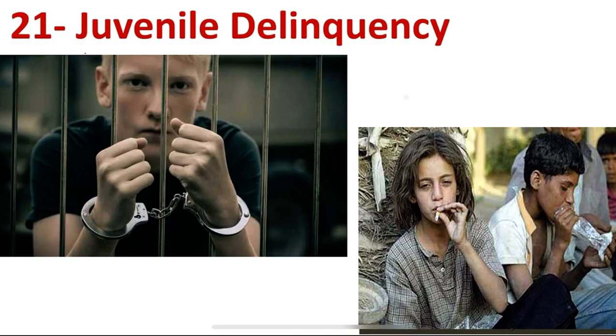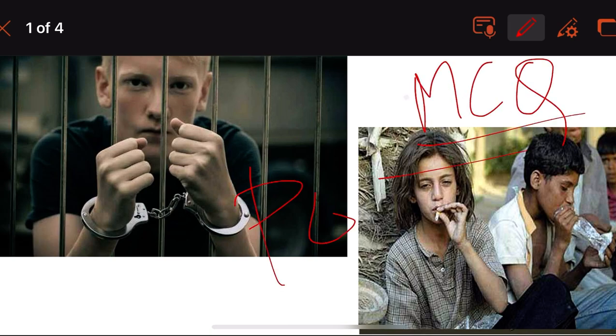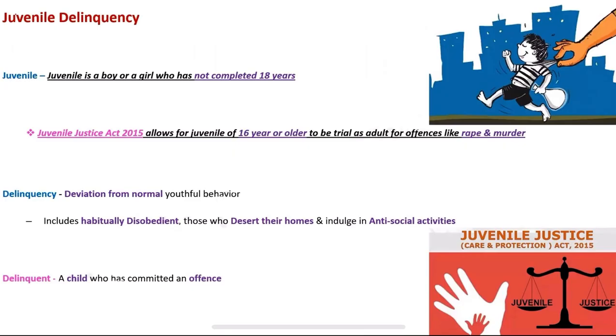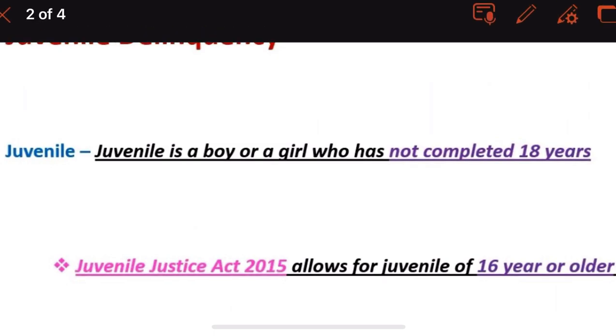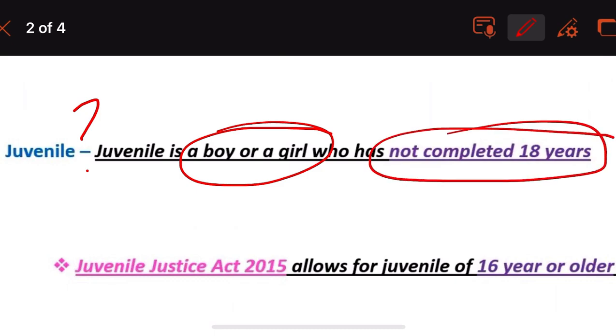Now, let us see the MCQ questions. Very important topic from the point of view of MCQs in the NEET PG examination, entrance exams. Let us see what are the MCQs which have come. So, who is a juvenile? Is one of the questions. A boy or a girl who has not completed 18 years.